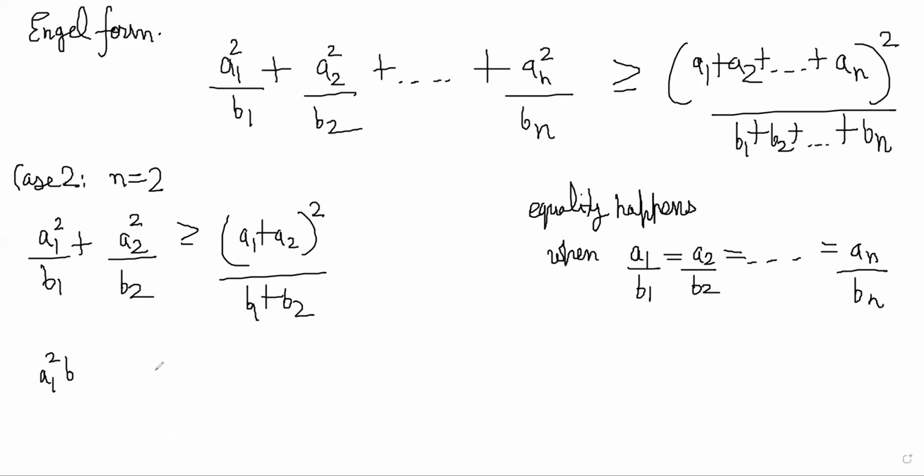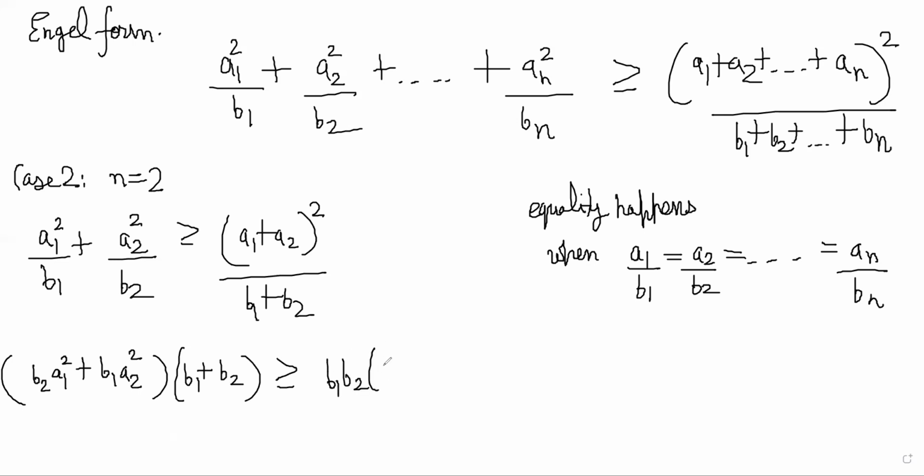You just take the common denominator here. So you will get (b2 a1 square plus b1 a2 square) multiplied by (b1 plus b2) is greater than or equal to, we have to prove, b1 b2 (a1 plus a2) whole square.